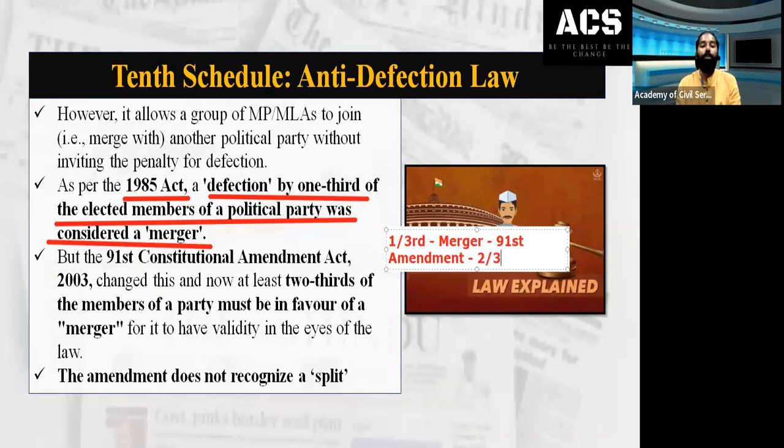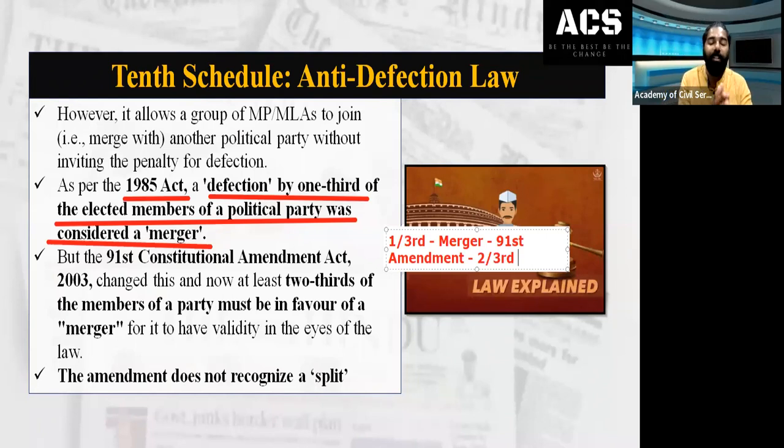The 91st Constitutional Amendment, which was made in 2003 to the 1985 act, said that not just 1/3, it required 2/3. If a group of MPs or MLAs are merging, 2/3 of the elected members of the party must favor the merger. Only then will it be considered a merger with another party.